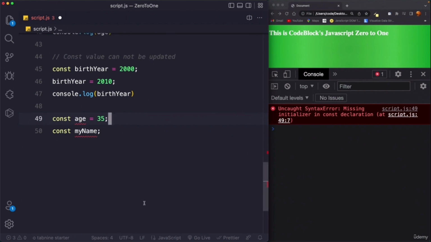The reason for this is that it's good practice to have as few variable mutations or variable changes as possible, because changing variables introduces a potential to create bugs, so basically errors in your code. So again, by default, always just use const, and let when you are sure that the values of the variables need to change at some point in your code. From now on, I will probably use const to declare variables as much as possible.